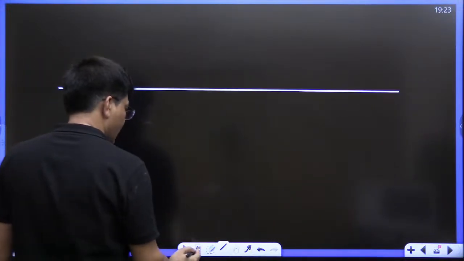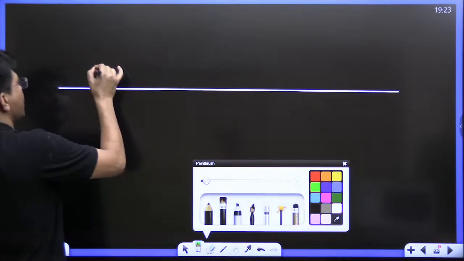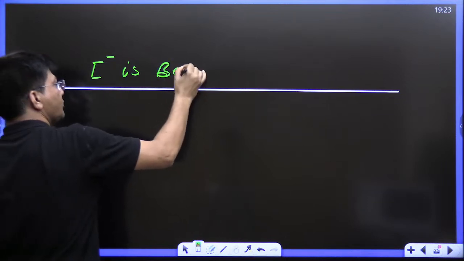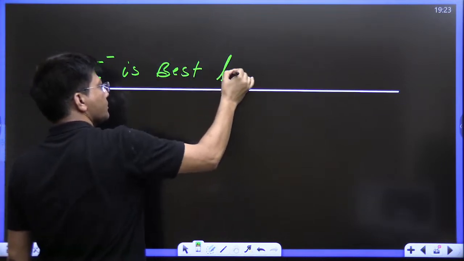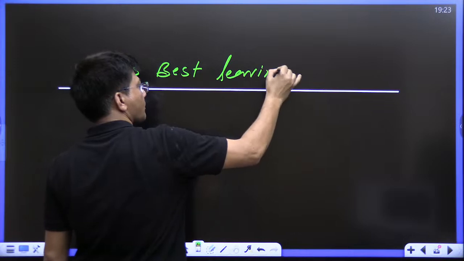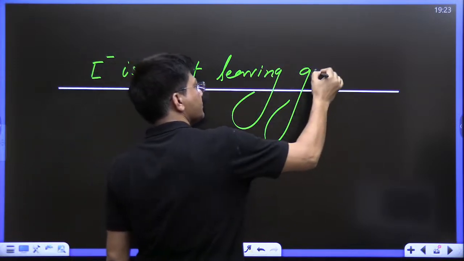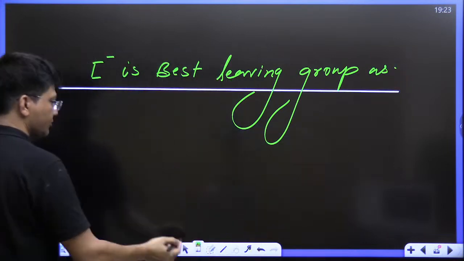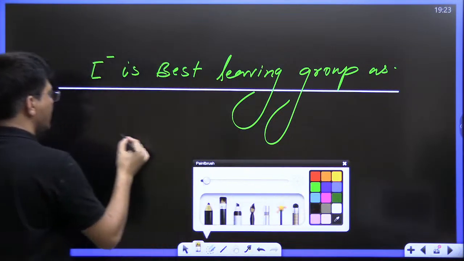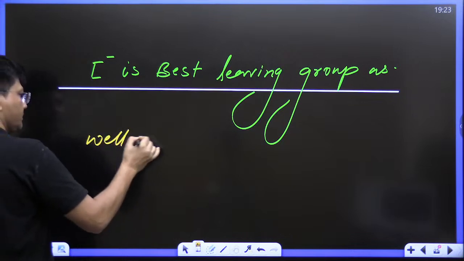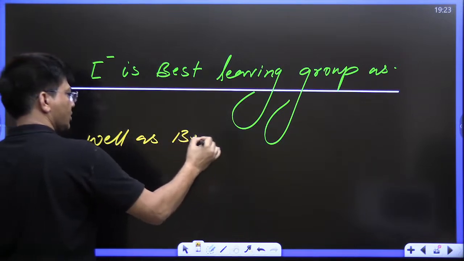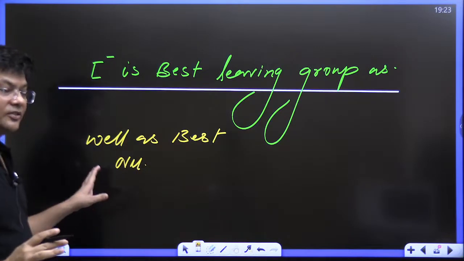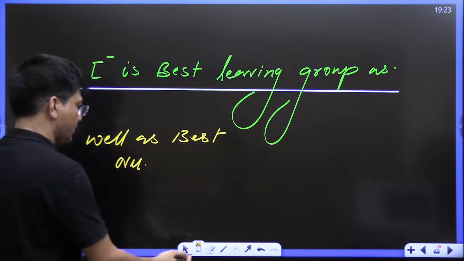Do remember, iodide is always the best leaving group as well as the best nucleophile. And nucleophilicity has nothing to do with the stability of the bond.